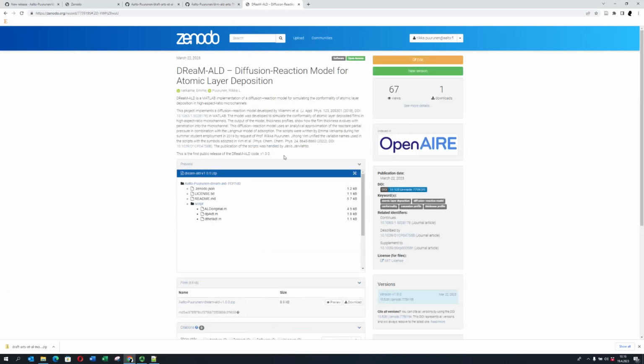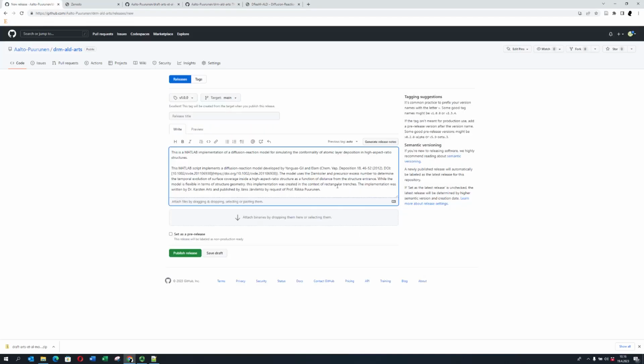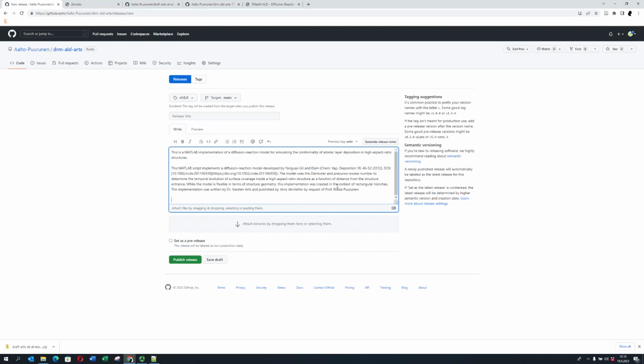This is the first public release. I think we'll make a similar thing. That was quite well thought. This is the first public release of the, now we'll write it with big letters, DRM-ALD-Arts code. This is how it is.